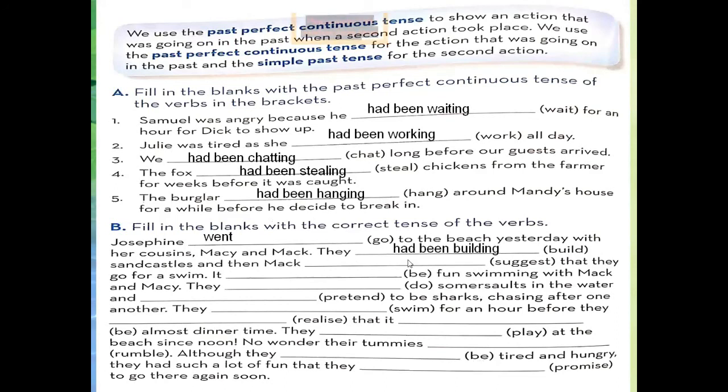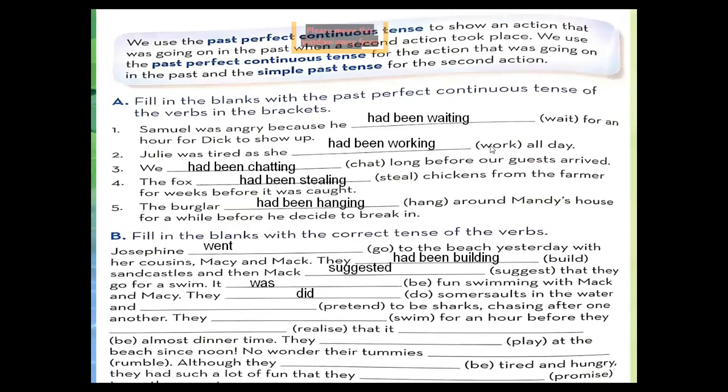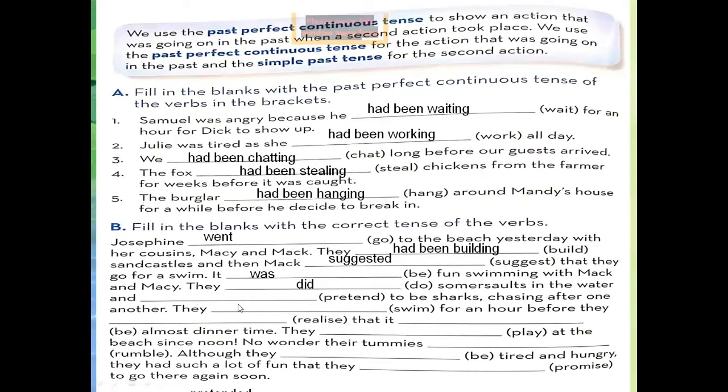They had been building sand castles, and then Mac suggested that they go for a swim. It was fun swimming with Mac and Mackie. They did some wrestling in the water and pretended to be sharks, chasing after one another.